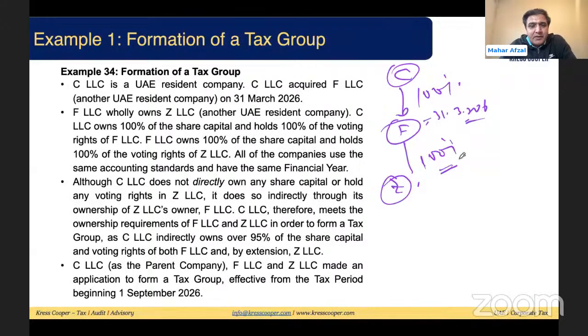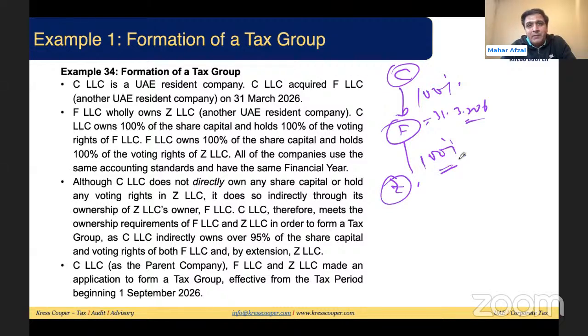It means all those conditions which are required to form a tax group are being met. Although C LLC doesn't directly own any share capital or hold any voting rights in Z LLC, it does so indirectly through its ownership of F, which owns Z LLC. Okay, it's fine. Therefore, they meet the ownership requirement of Z LLC in order to form a tax group. C indirectly owns 95%. Yes, they own it. They met the condition. Basically, they can set up a tax group. C LLC as the parent company, F LLC and Z LLC made an application. A joint application is required to be made to the FTA to form a tax group. They made a joint application.